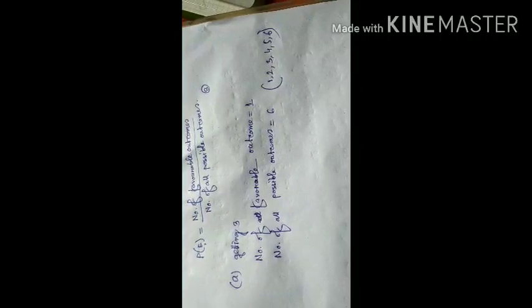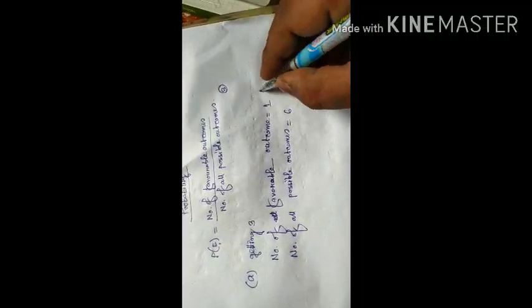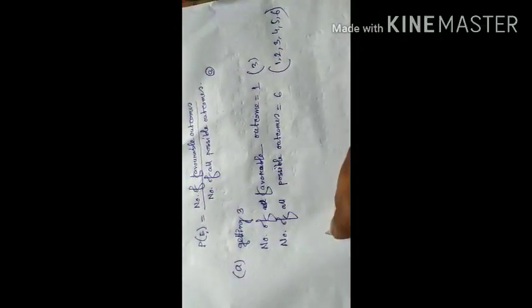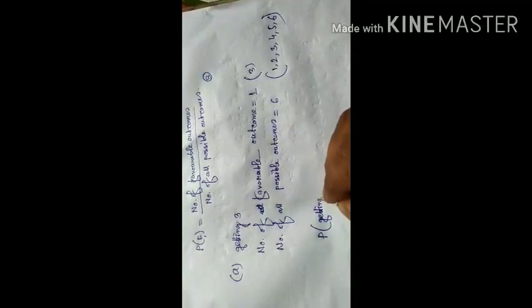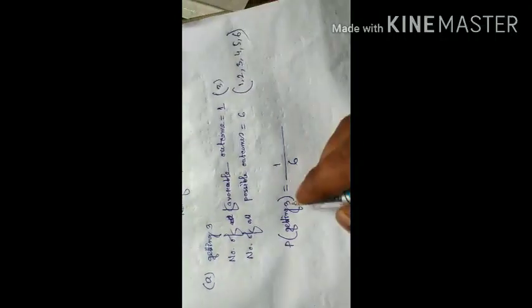If we throw one die, then the result is either 1, 2, 3, 4, 5 or 6. So the number of all possible outcomes is 6 and the number of favorable outcomes is only 1. So what is the probability of getting 3? What is the formula? Number of favorable outcomes, that means 1, over the number of all possible outcomes, 6. So 1 by 6 is the answer. Very easy.